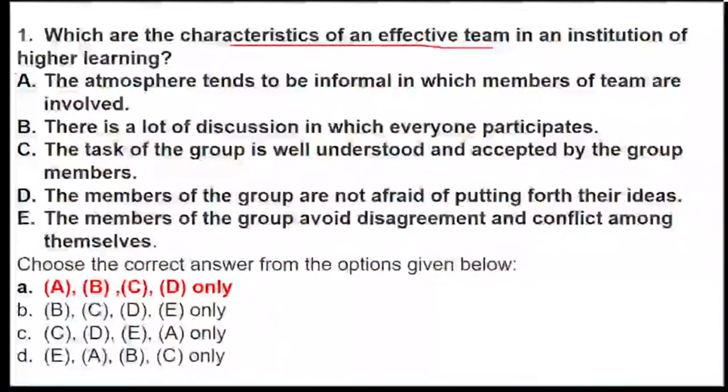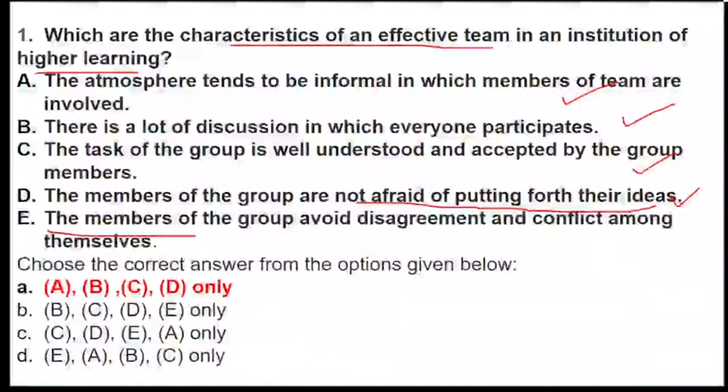Okay, so options A, B, C, D are the right options. If you are confused about why option E is not a right option, see what it says: the members of the group avoid disagreement. That is not possible. Wherever there are group members, there will be agreement, disagreement and conflict, but this can be handled properly with discussion.